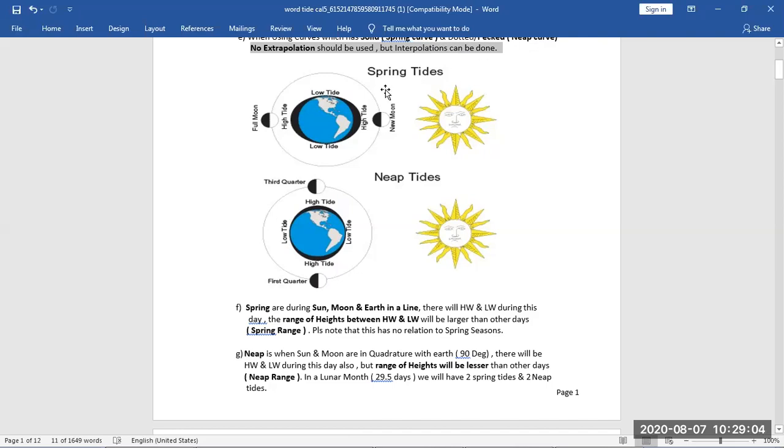Tide, as we know, is an astronomical function. Astronomy means it is caused by celestial bodies which are outside in space, away from the Earth. All astronomical bodies have some gravitational force, but the moon, being the closest, and the sun, being the largest, have the most effective gravitational force on us.